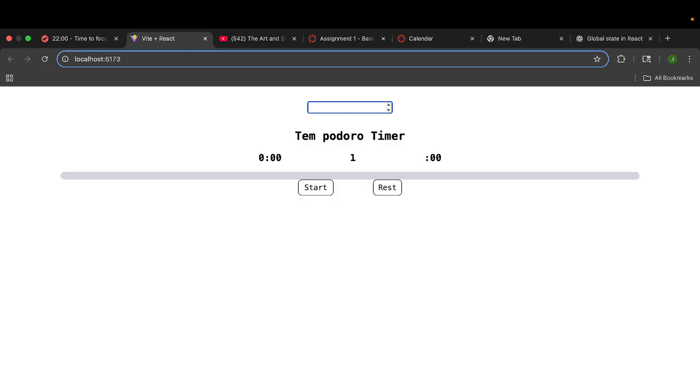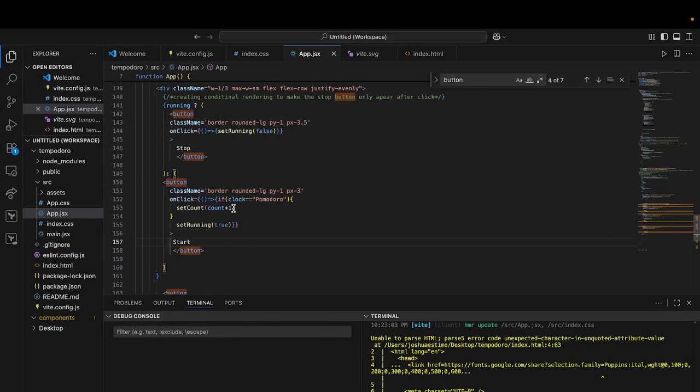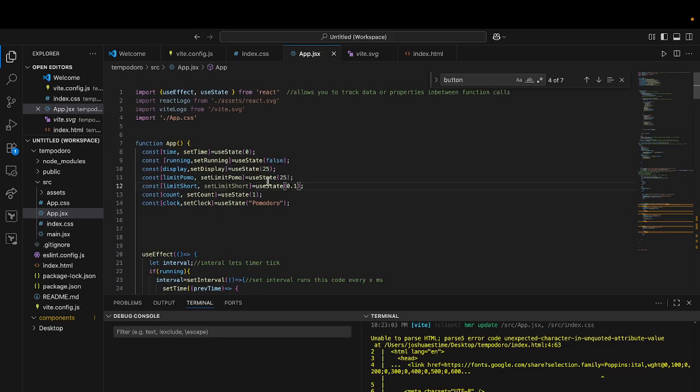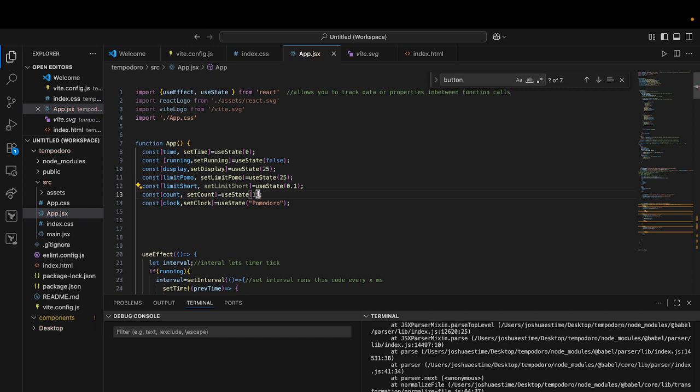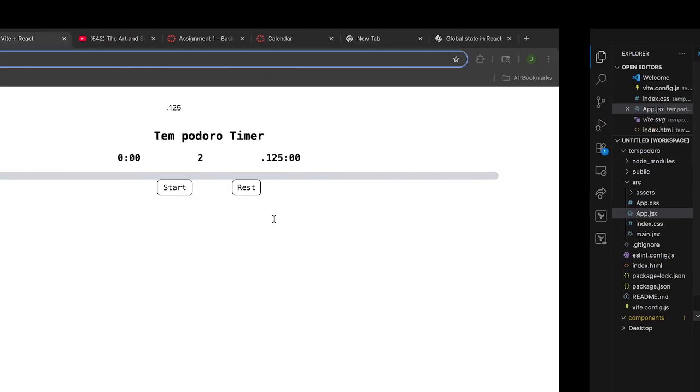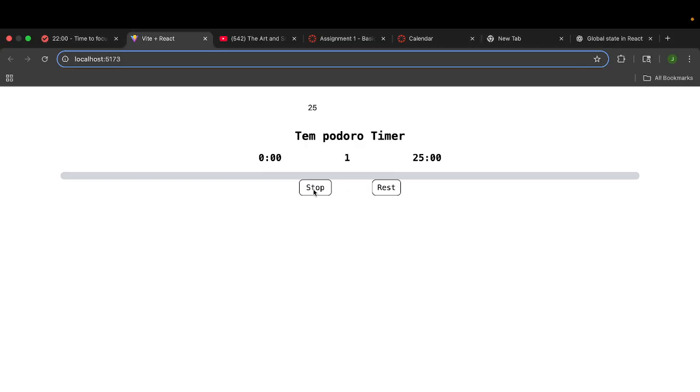Let's set this to 25. Oh, no. 0.5. 25. Start. No. It needs to start at 1. So we can start it, so now we can start it at 0, so that when you click it, it goes to 1. See, I like that. I like that a lot better. And we're doing something a little different. I like that.